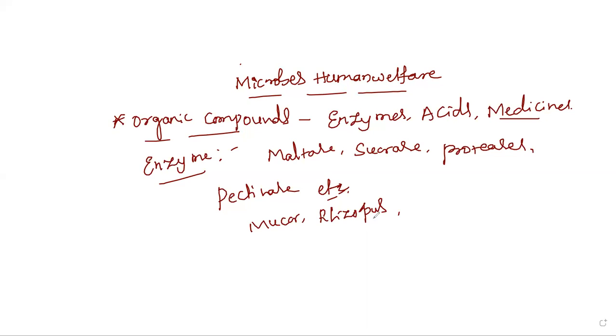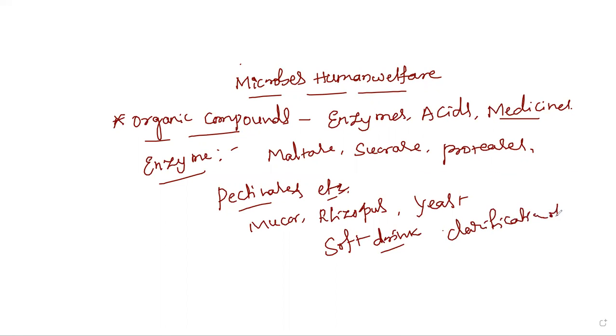Other groups of fungi, even the yeast, were also used in the production of enzymes. Mainly the enzymes like maltase, sucrase, proteases, and pectinases were used in the manufacture of beverages, which means soft drinks. Especially enzymes like pectinases will be used for the clarification of the fruit juices.